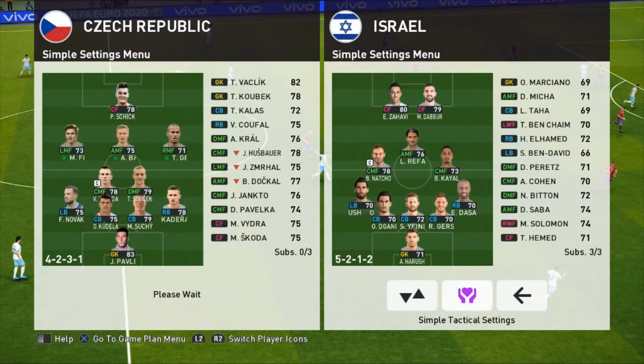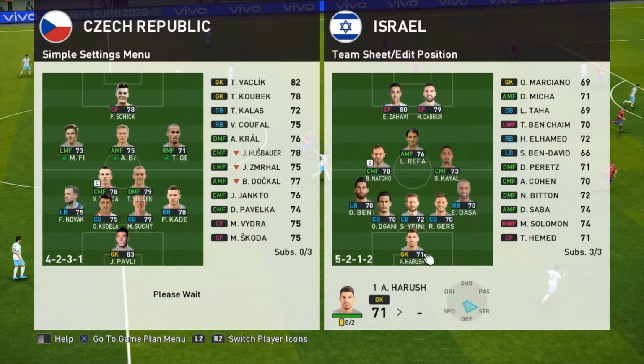Of course, as I said, if you are new to the stream, welcome one and all to the competition. 24 real-life players are taking part in this. Each player is a manager for a singular nation in this game. So, of course, they get to choose formations, lineups, and everything throughout this tournament.